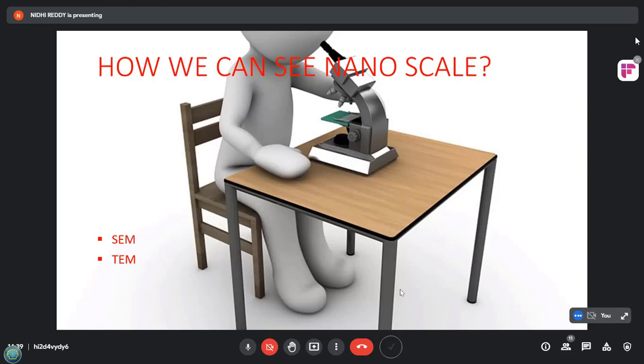These electron microscopes use a beam of electrons to illuminate a specimen and provide far greater resolution than traditional microscopes. But new technology has given scientists a tool that really enables them to see the nano world more interestingly. The most recent advancement in microscopy is the scanning tunneling microscope, that is STM. It can be used in air, water, ultra-high vacuum, and various other liquids or gases, at temperatures ranging from near 0 to a few hundred degrees Celsius.